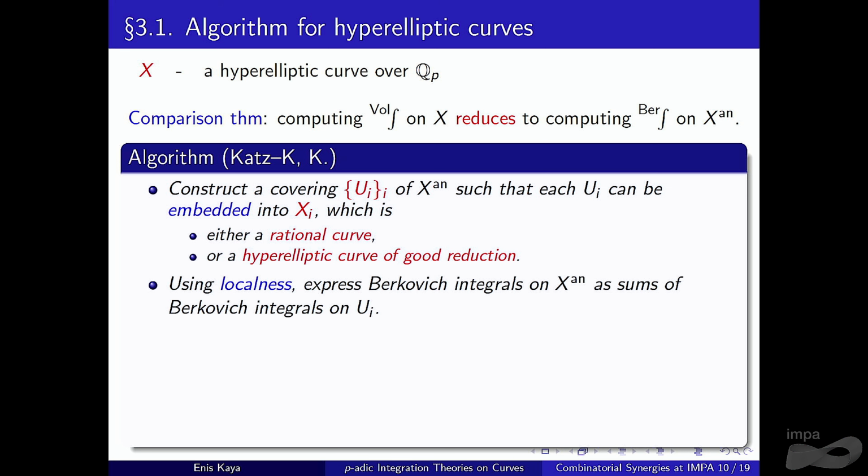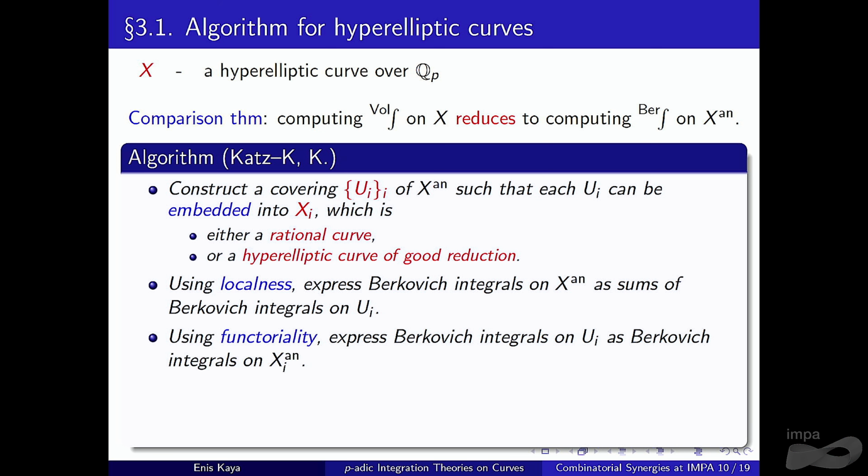Now, whenever we have a path over which we want to compute a Berkovich integral, we write it as a concatenation of smaller paths, each of which lies in just one component. So we use the locality, and do everything on the U_i instead of these big complete curves. Then, using functoriality, we embed everything into the X_i and do computations there.